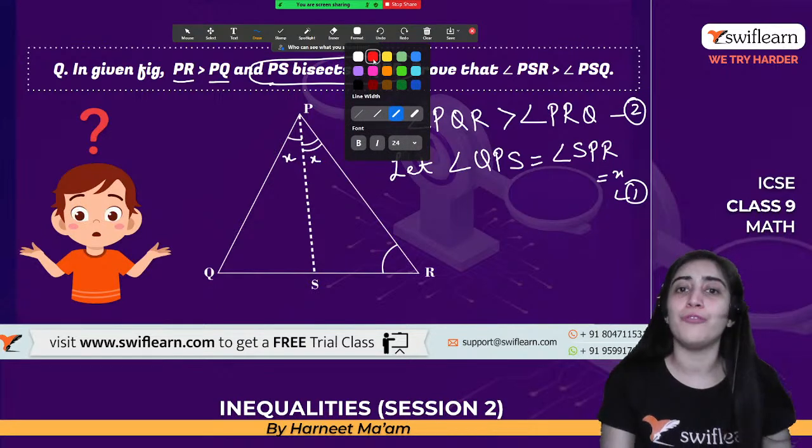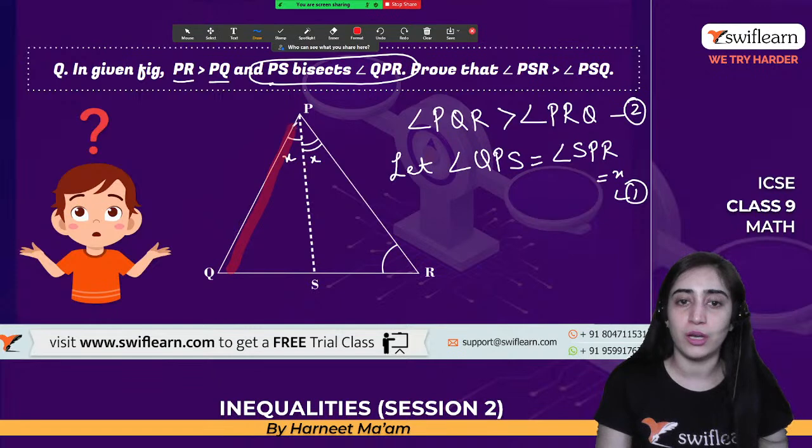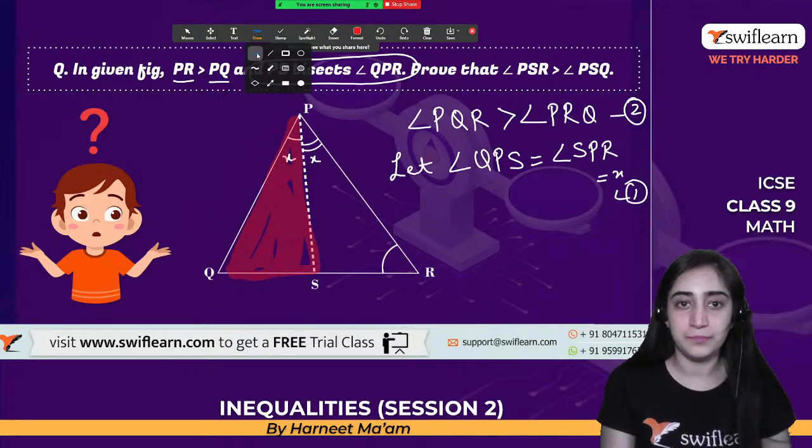Now we were thinking of why not we consider it in an exterior way. So we were talking about this triangle. Let's see how we do it in this one.